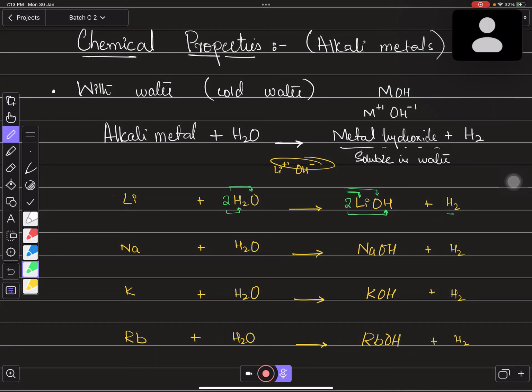And the lithium is the only one which needs to be balanced over here. So it is balanced. The whole equation is balanced now. And all the equations are the same to balance because we just replace metals and the properties remain the same. Is that clear, every one of you? Yes, sir. Clear.